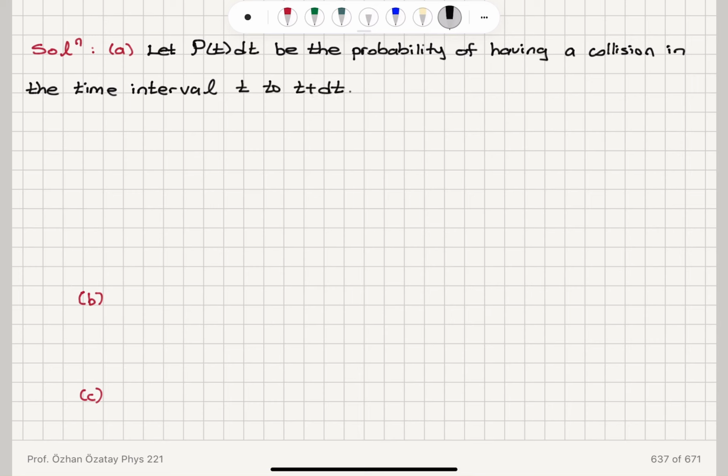Okay, so in this time interval, what is the probability of having a collision? It's p of t dt.